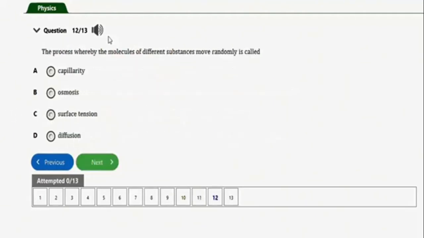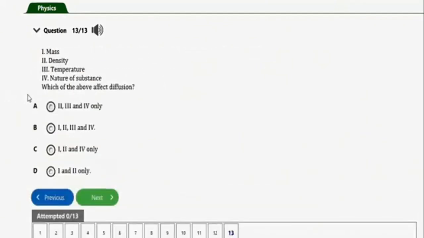It says the process whereby the molecules of different substances move randomly is called diffusion, option D. The last question before I call it a class, which of the above affect diffusion? So basically, the correct options in this question will be options I, II, and IV, which include density, temperature, and nature of substance. Mass cannot affect diffusion.